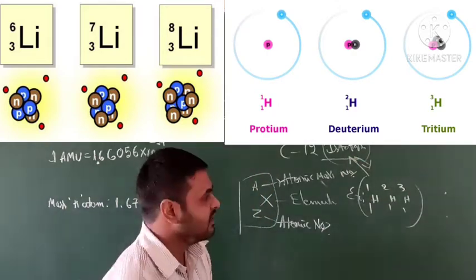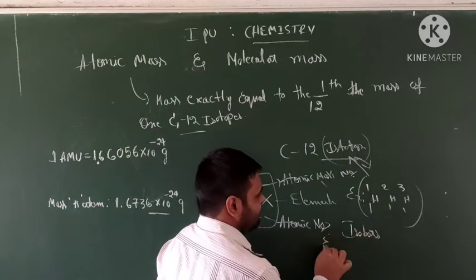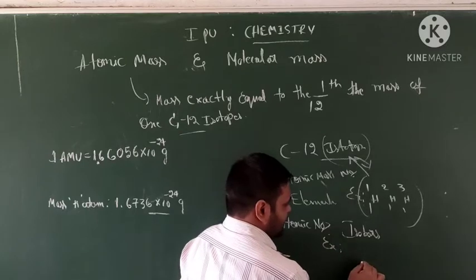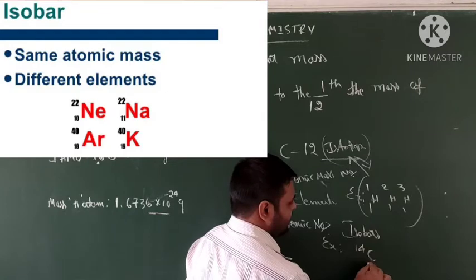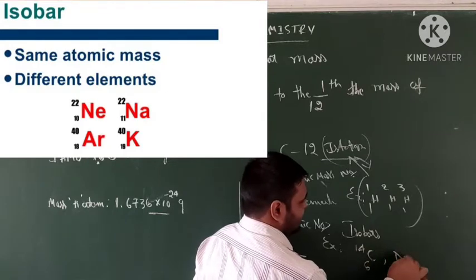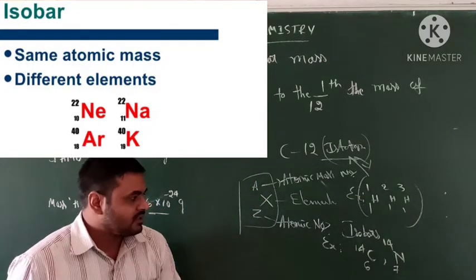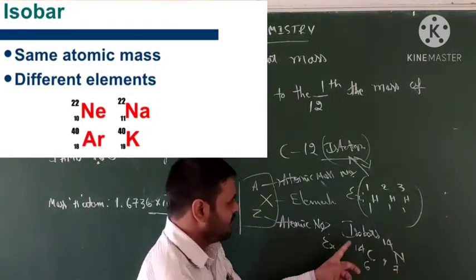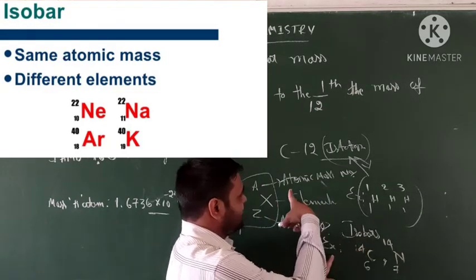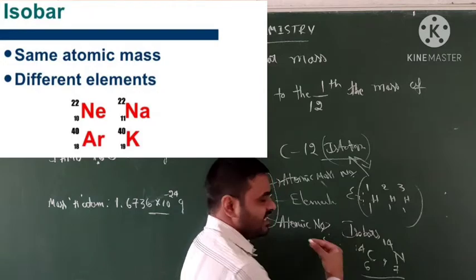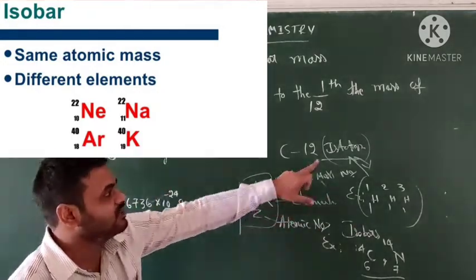Correct. Okay, what about isobars? Isobars means, for example, carbon 14 with atomic number 6 and nitrogen 14 with atomic number 7. Did you observe it? The atomic mass is the same, but the atomic number changes. It is called isobars. But we take isotopes.